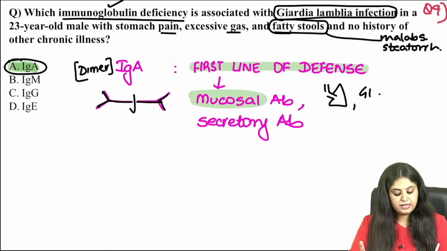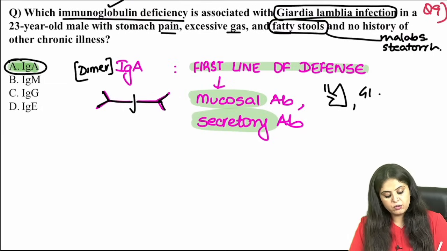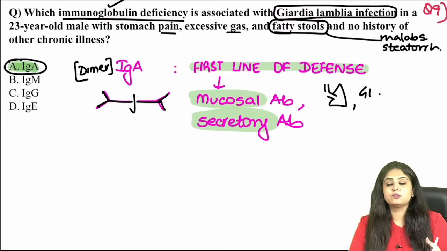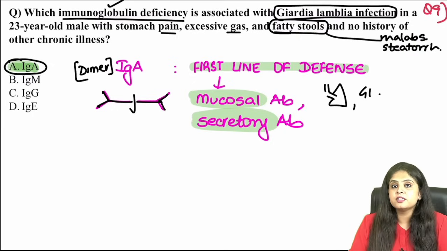But other than mucosal antibody, it is also known as secretory antibody, because it is present in the body secretions also. For example, breast milk is very rich in IgA. So yeah, question 9 is also done.